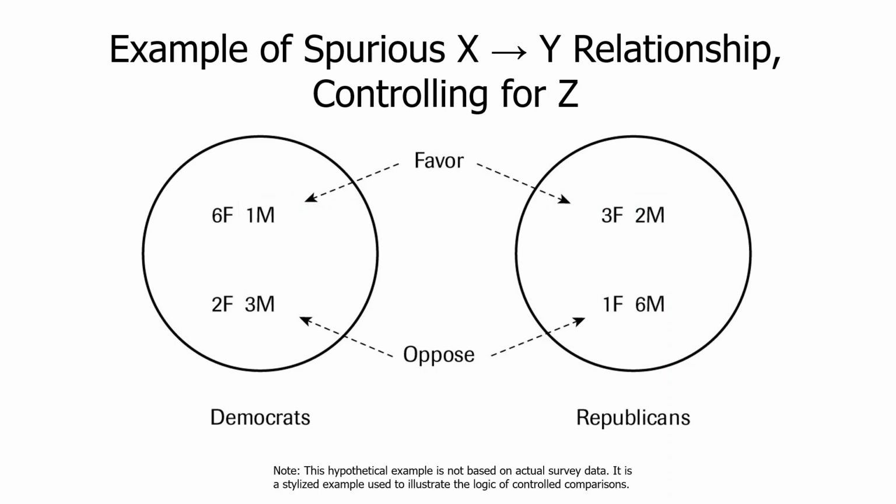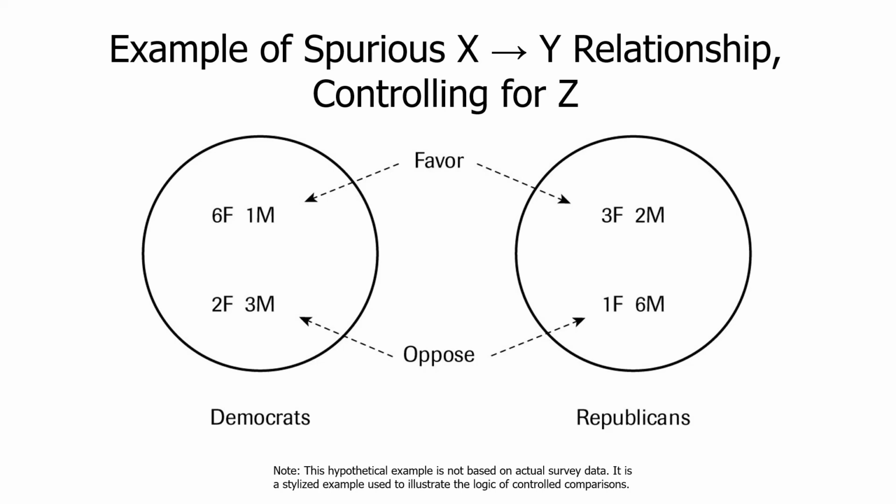So not only is there a large compositional difference, but there's a very strong relationship between Z, gender, and the dependent variable. Now let me say a few more things about the diagram, then a couple of follow-up slides will clarify. What percentage of female Democrats are in favor of control?